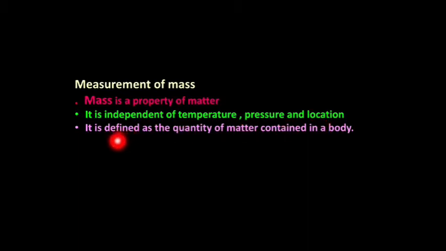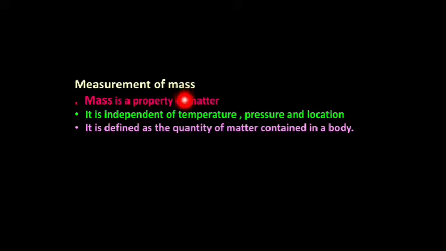See the definition of mass. It is the quantity of matter contained in a body. That is the definition of mass. Also you know from last week that mass is one of the basic quantities. Basic quantities are also called fundamental quantities. In total you have 7 fundamental quantities.